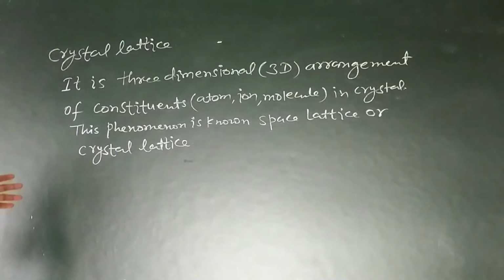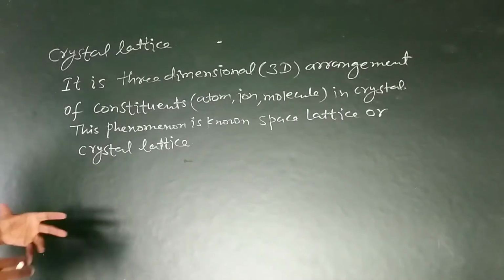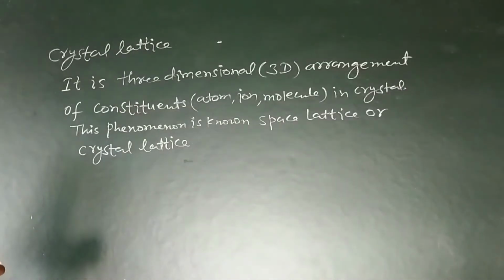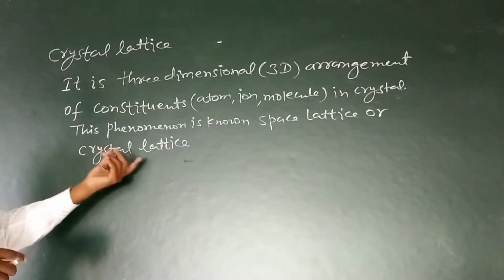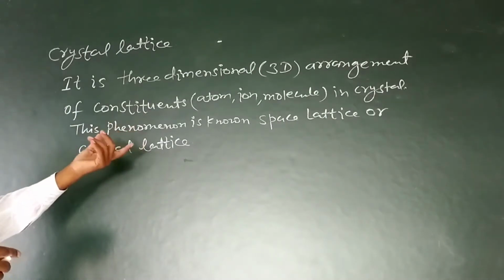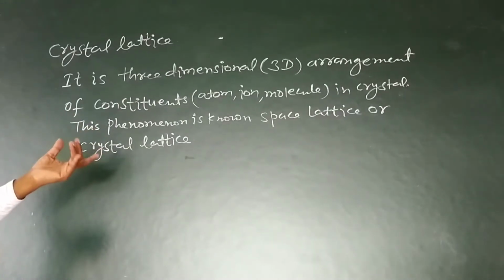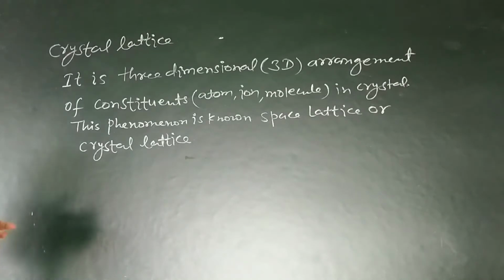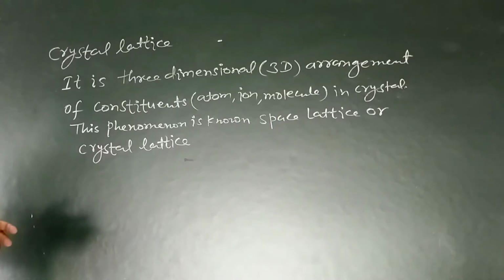Lattice means a net in which each component is joined directly to the others, just like a net. The crystal lattice or space lattice gives an idea of the manner in which the three-dimensional arrangement of constituents, that is atoms or ions or molecules, is set up.